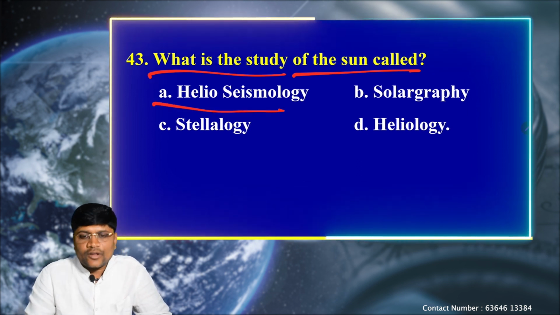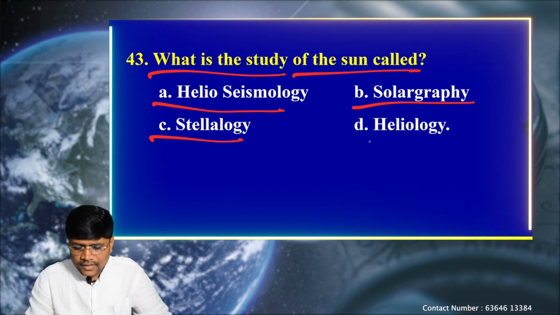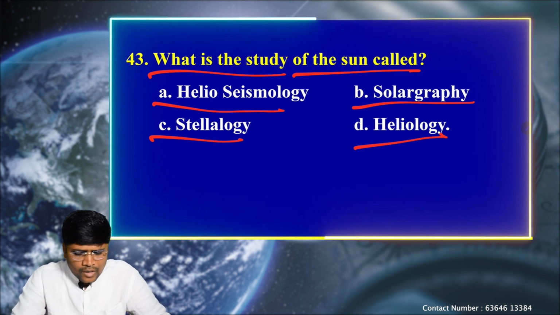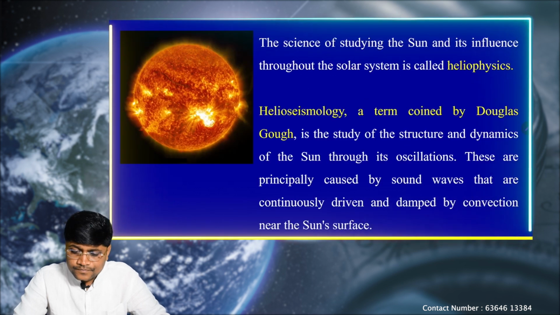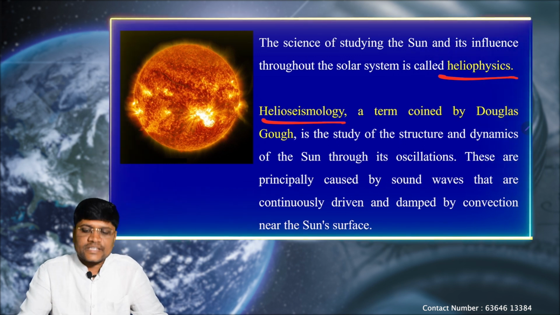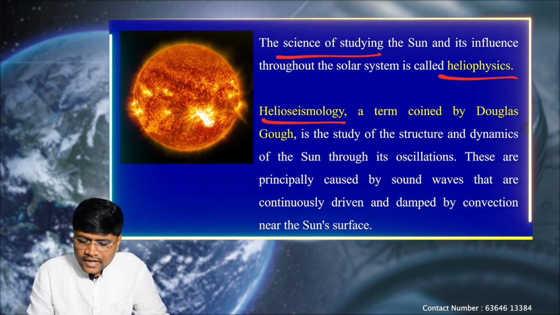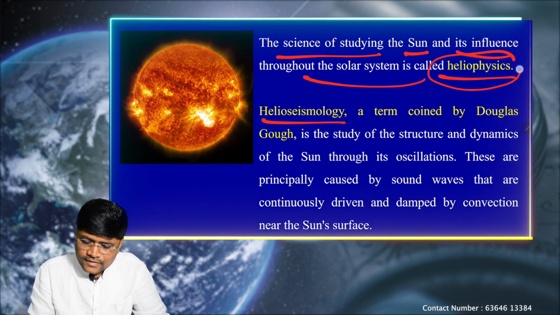Option A, helioseismology, B, solargraphy, C, stellology, and D, heliology. Almost all the words appear the same. Let's see what the correct one is. Here we have two words, heliophysics and helioseismology. The science of studying the sun and its influence throughout the solar system is called heliophysics.